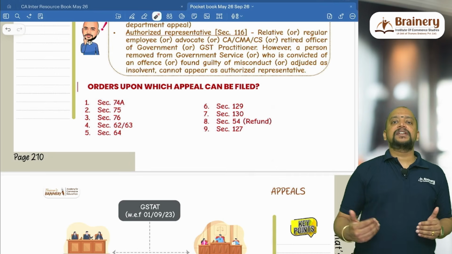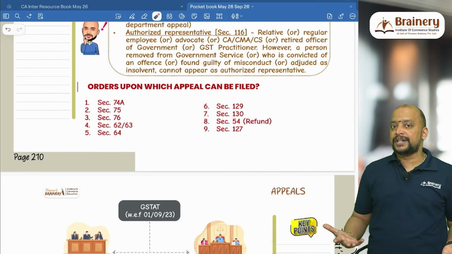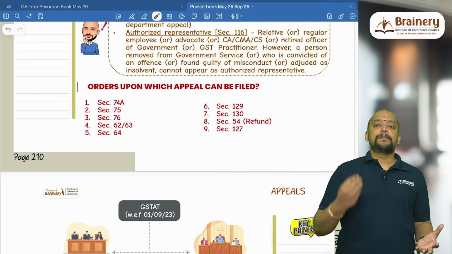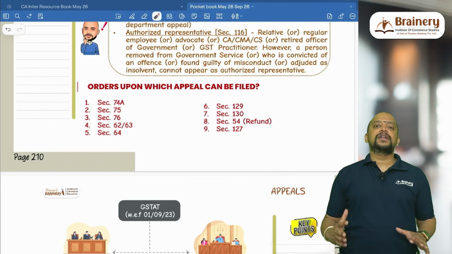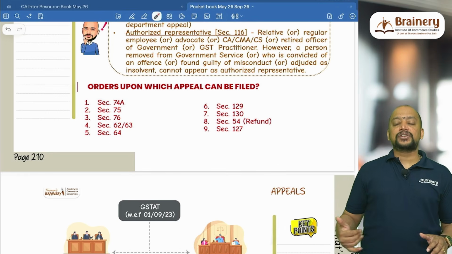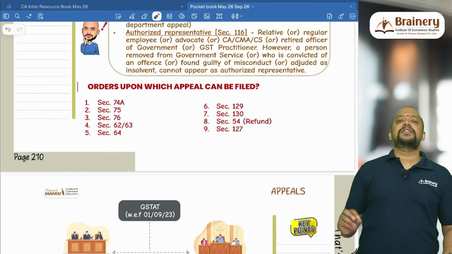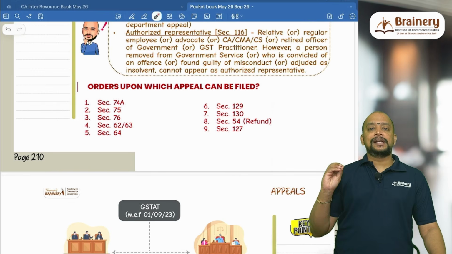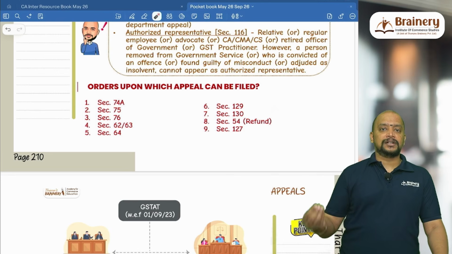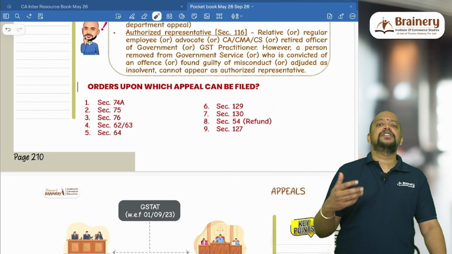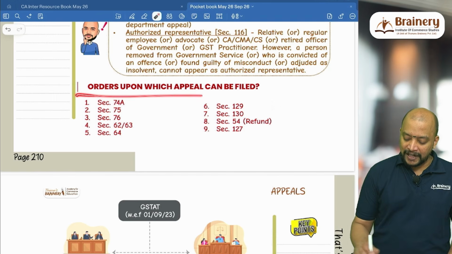Then 127 is penalty order. Generally we have section 122 subsection 1 or 122 subsection 3. So a person who is a party to the offence but he is not the main person involved in the offence, on them there will be penalty under different sections 122, 123, etc. To levy only penalty, a notice will be given under 127 and the penalty order will be passed under 127. Against that penalty order also pre-deposit is required to be filed, and we can go for appeal. So these are the orders on which appeal can be filed.